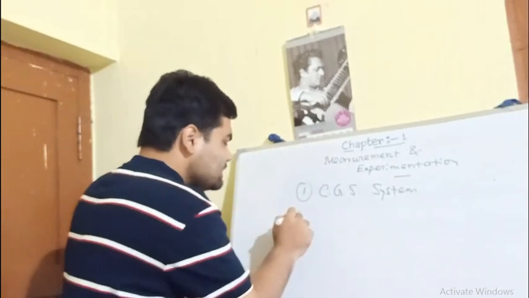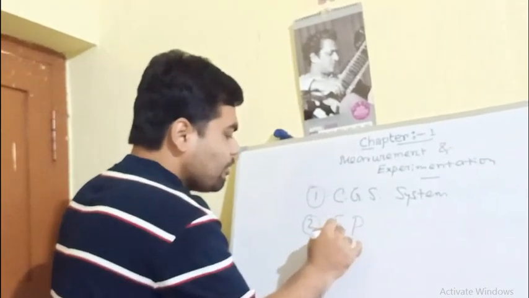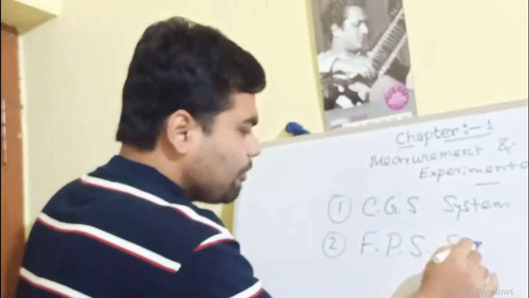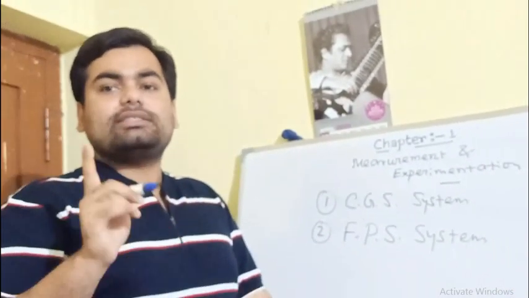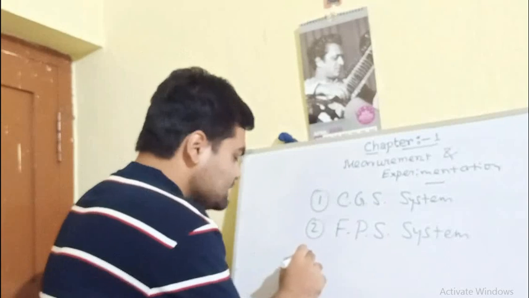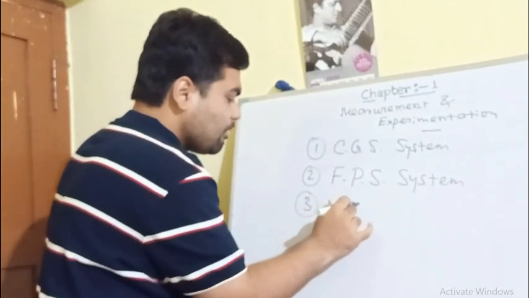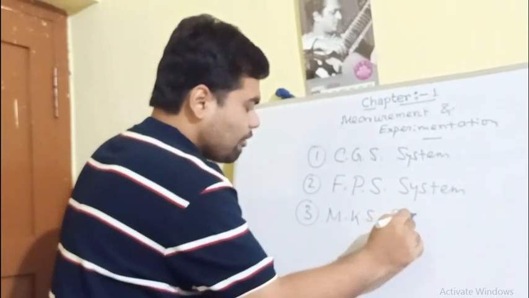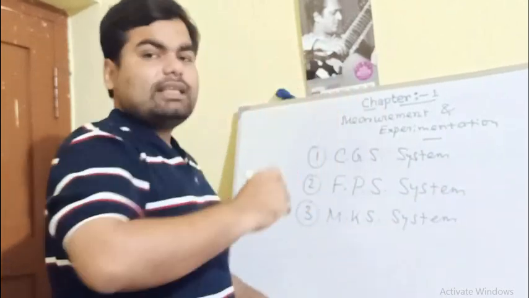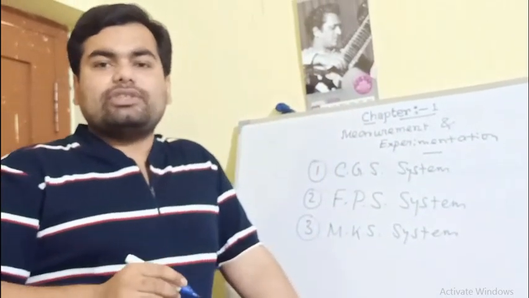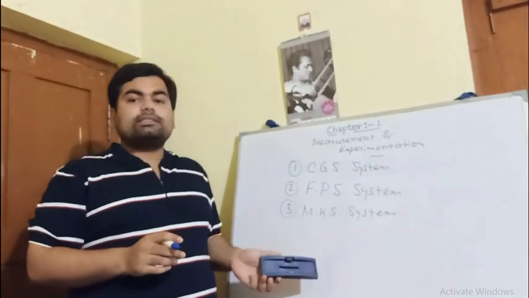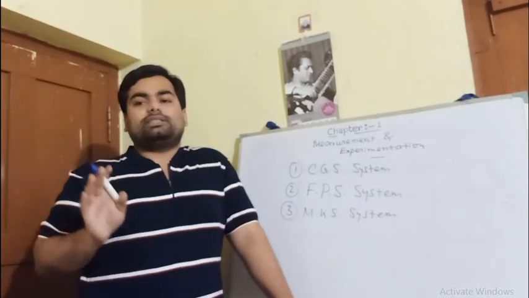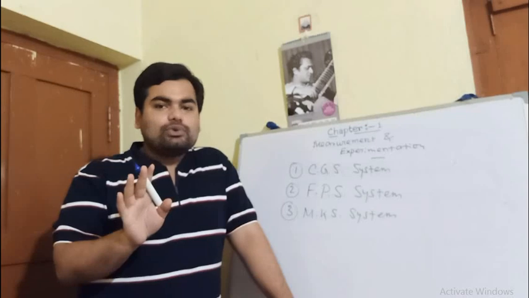Number two is the FPS system, that is the British system. And number three is the MKS system, or metric system. But these three, CGS, FPS, MKS, are obsolete and no longer in use.